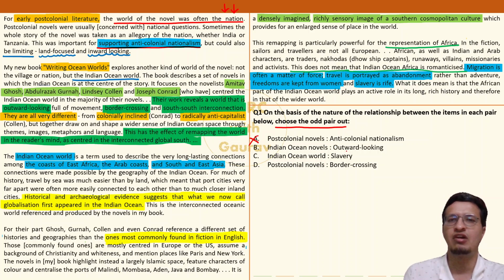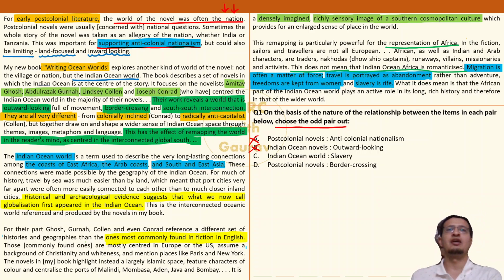B. Indian Ocean novels, outward looking. Yes, excellent. How can I say that with a lot of confidence? We are talking about Indian Ocean novels in the second paragraph, technically about these four fellows. And what is their feature? It is clearly written that they are outward looking. So yes, Indian Ocean novels are outward looking. Post-colonial novels do feature anti-colonial nationalism. So on the same ground, I can say that option B is also a legitimate pair and cannot be my answer.